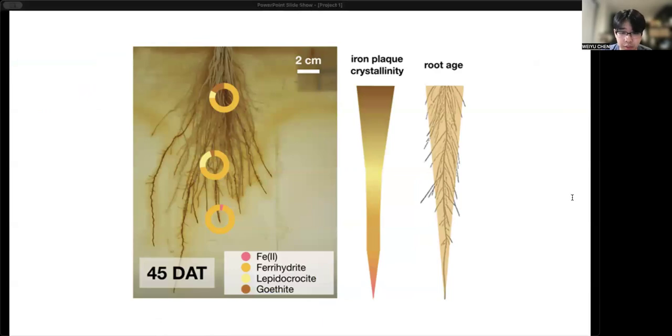At the root level, an important geochemical feature is the iron plaque, a layer of iron oxides that forms on rice roots. This plaque can bind the arsenic and reduce uptake, but under certain conditions, it may actually facilitate arsenic transport into the plant. This interaction is complex and still an active area of research.